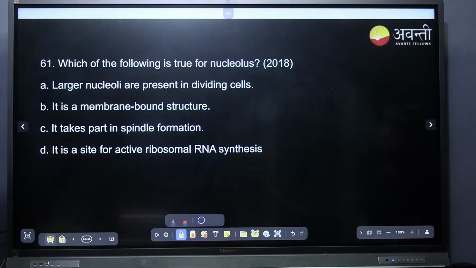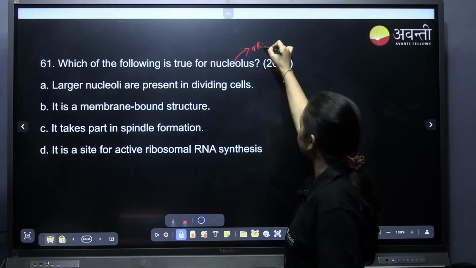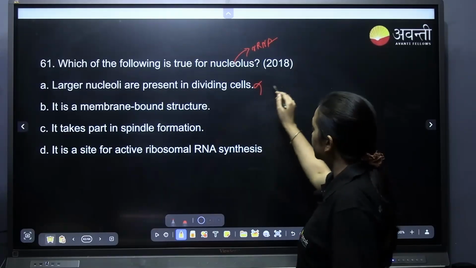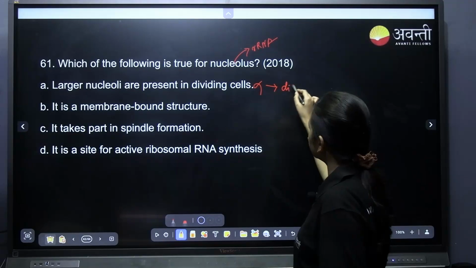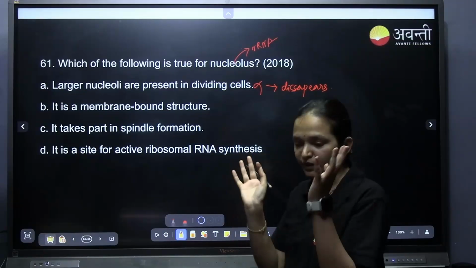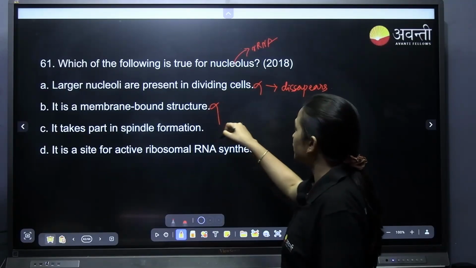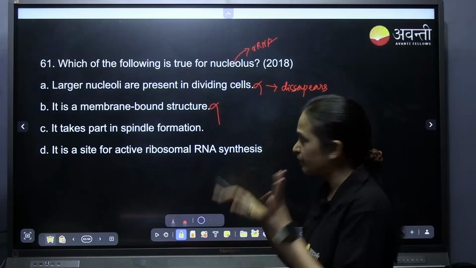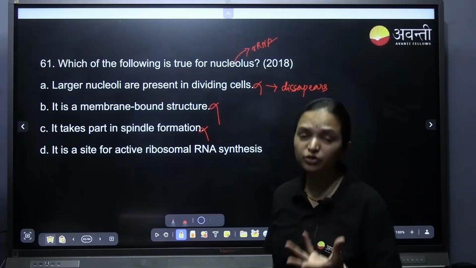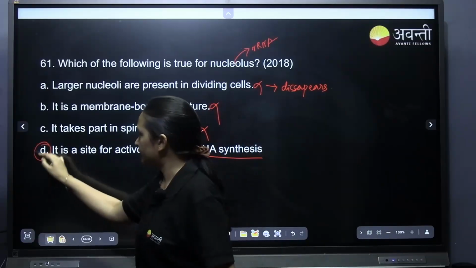Which of the following is true for nucleolus? What was the nucleolus doing? Nucleolus was synthesizing rRNA. Larger nucleoli are present in the dividing cell. No, in the dividing cell the nucleolus disappears, right? Nucleolus disappears, the nuclear membrane fragments. So it disappears. It is a membrane bound structure. No, it is not membrane bound. It is present inside the nucleus and has no membrane. It takes place in the spindle fiber formation. Who was doing that? Centriole was doing that. It is a sign of active ribosomal RNA synthesis. Correct. D for Delhi is the correct answer.